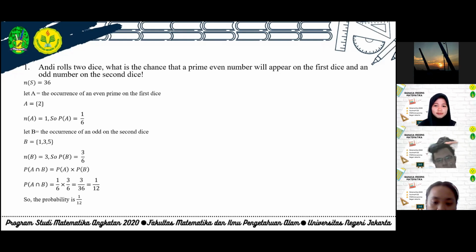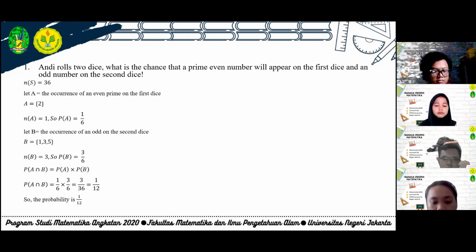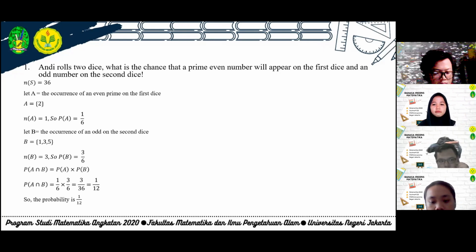And let B be the occurrence of an odd number on the second dice. So we get B is 1, 3, and 5. The number which happens is 3. So the probability of B is 3/6. Back to the formula, probability of A intersection B equals probability of A times probability of B. The probability of A is 1/6 times probability of B, 3/6, which is 3/36, equal to 1/12. So the probability is 1/12.